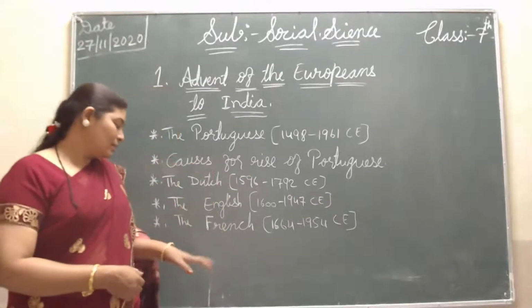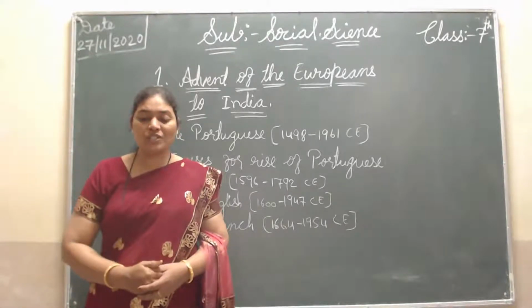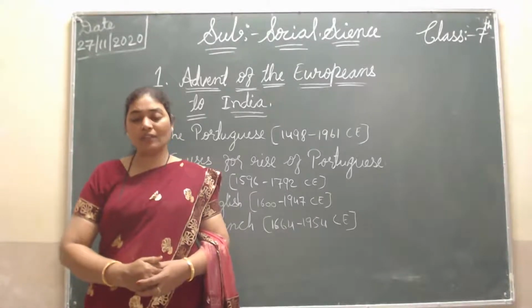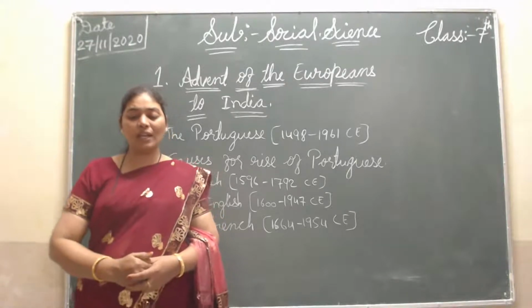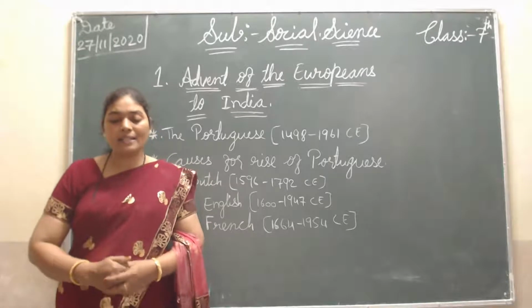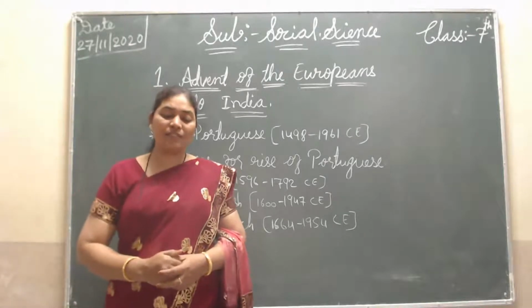Now the last point, the French. After the English, the French came, 1664 to 1954. The French were the last among Europeans to reach India for trade. They established the French East India Company in 1664 CE.